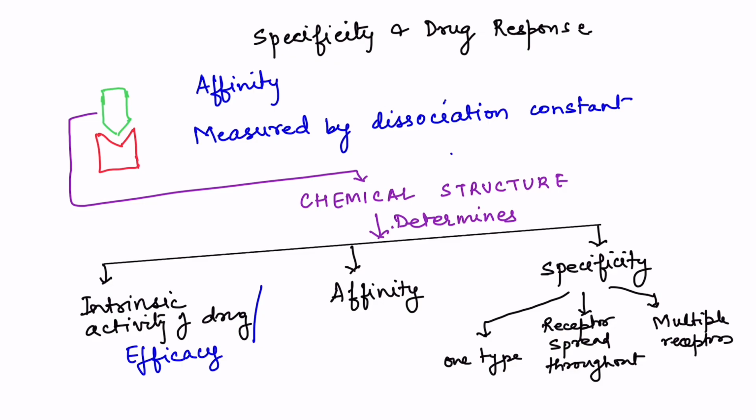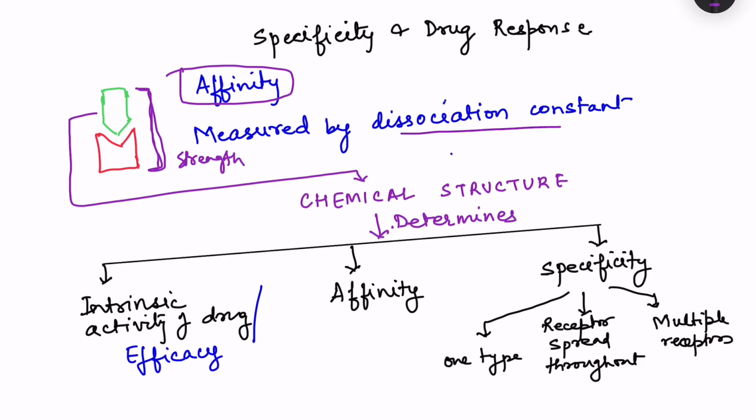Here, the drug binds to a particular protein, and the strength of this binding of the drug to a particular protein is known as affinity. Okay, which particular protein it is binding to is known as specificity, but the strength of binding is measured by affinity, and there is a measure of that known as the dissociation constant.